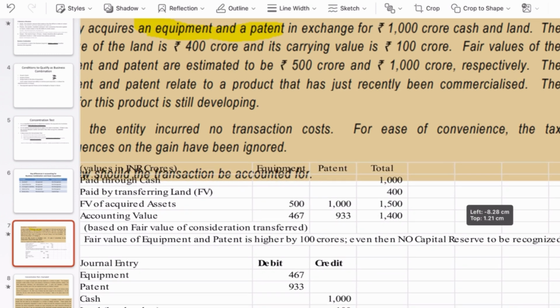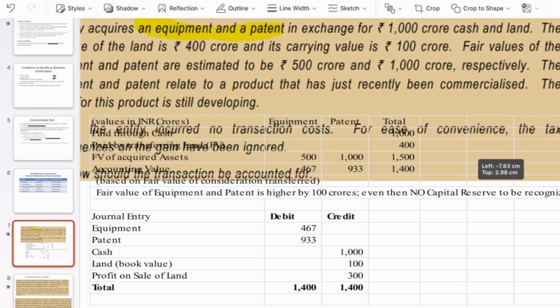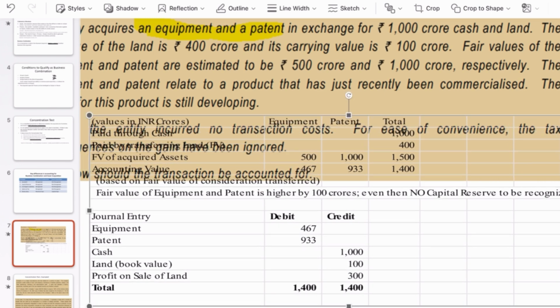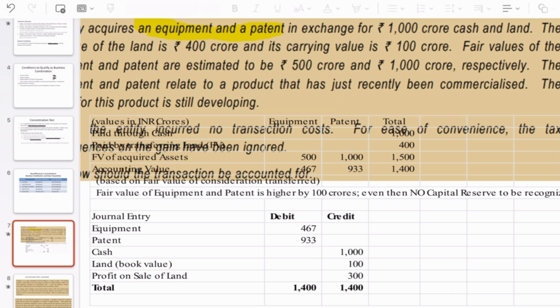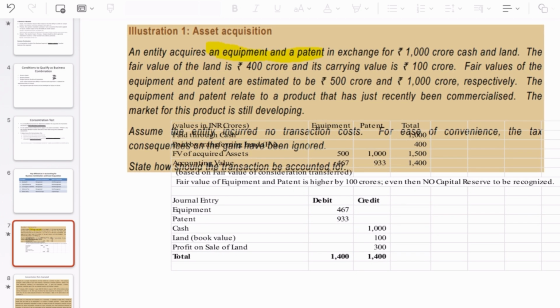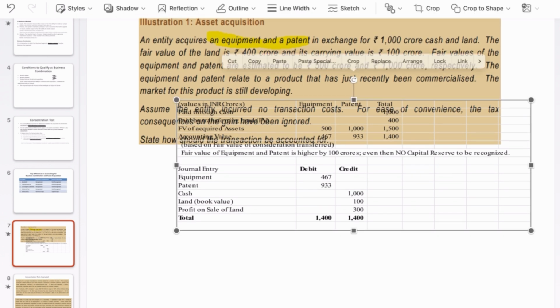Then we'll have to make the journal entry. The journal entry to record the asset will be like this. We debit equipment by 467 crores and patent by 933 crores. These two are debited, so the total debit comes to 1400 crores, and the credit goes to the cash payment of 1000 crore and the book value of land, which has been given as 100 crores. The remaining 300 crore is a profit on sale of land, so that should be credited. Okay, then let me move to the next slide.